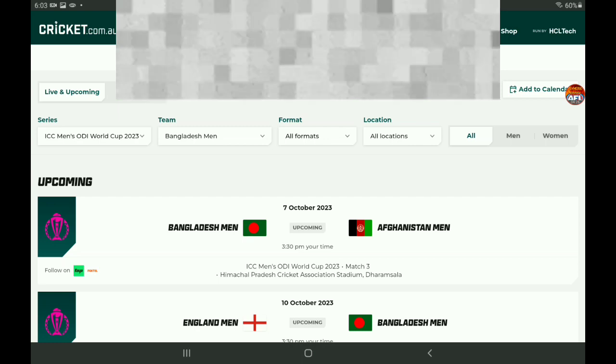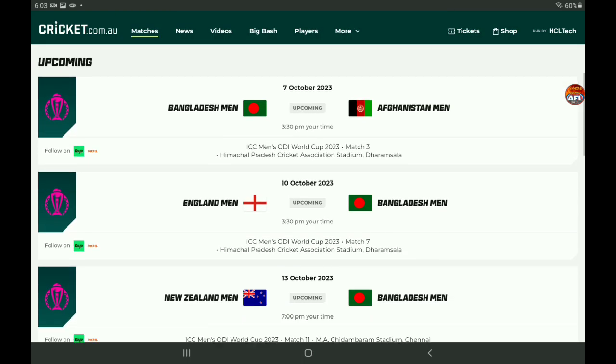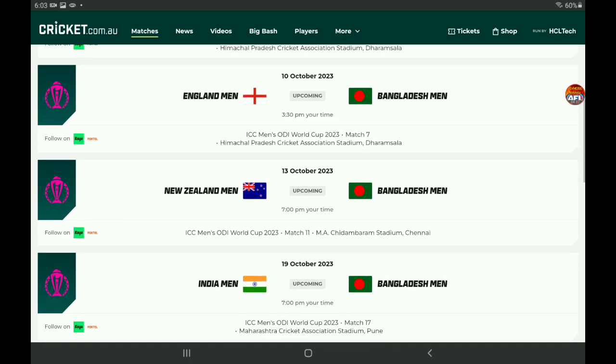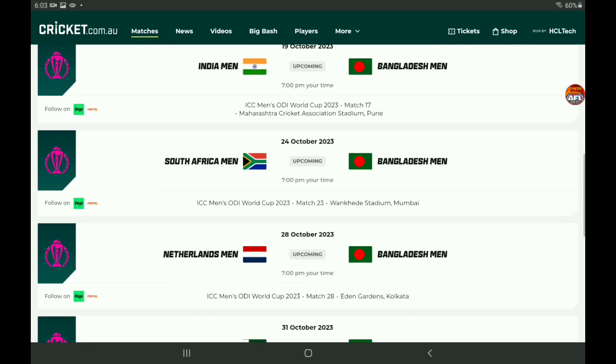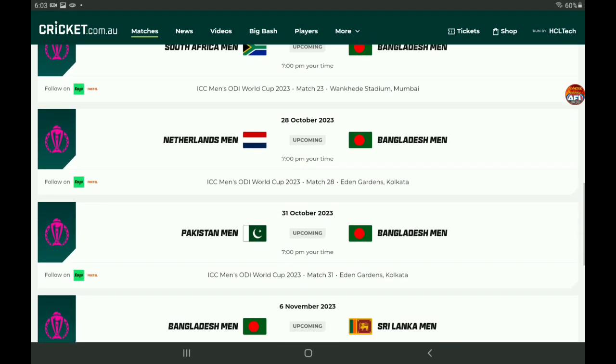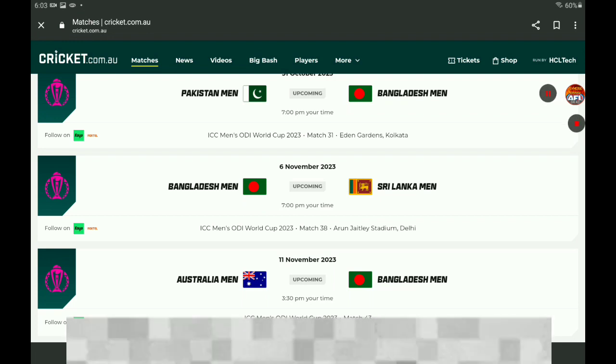Bangladesh start off by playing Afghanistan, then they play England, then they play New Zealand, India, the host nation, South Africa, the Netherlands, Pakistan, Sri Lanka, and then they finish off against Australia.